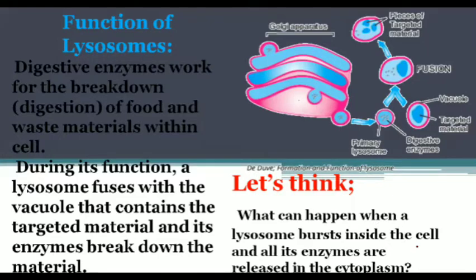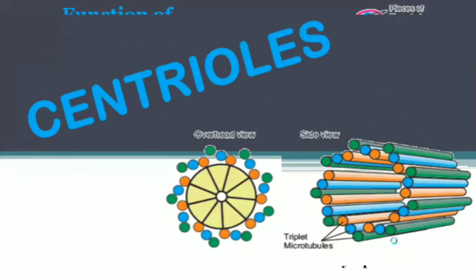Okay, now we will see the next cell organelle, that is centrioles. Centriole comes from the word center, like it is present in the center of the cell beside the nucleus.